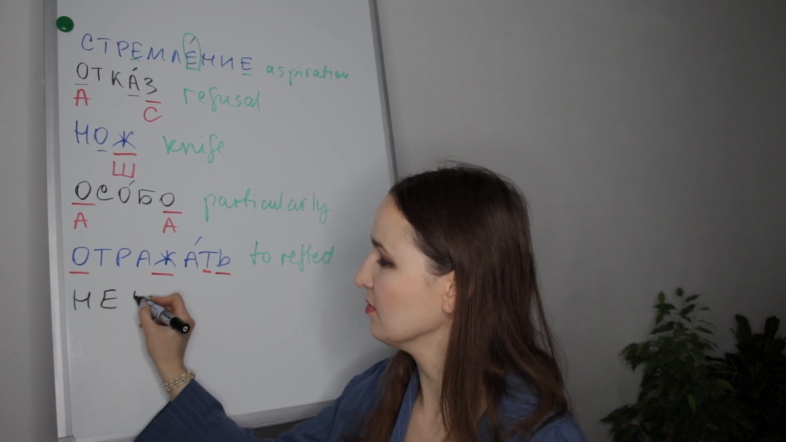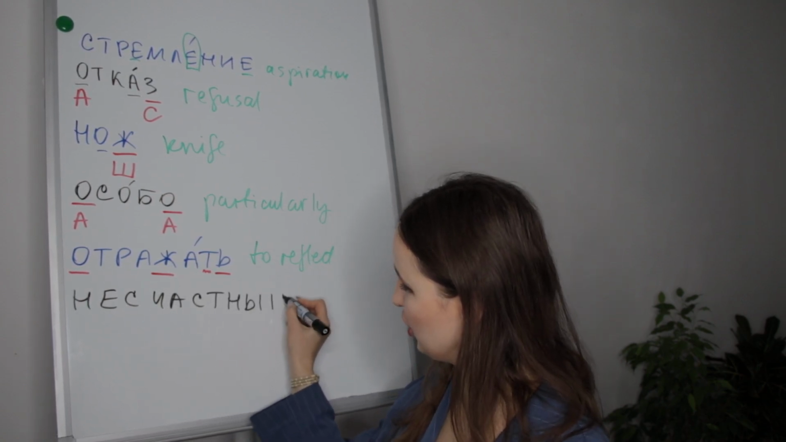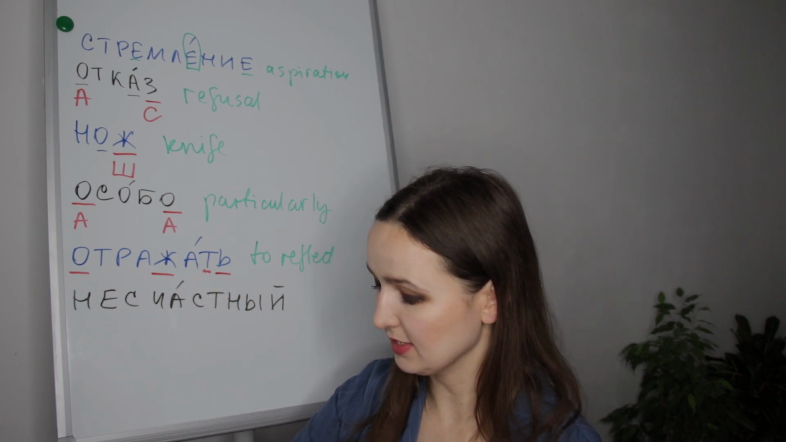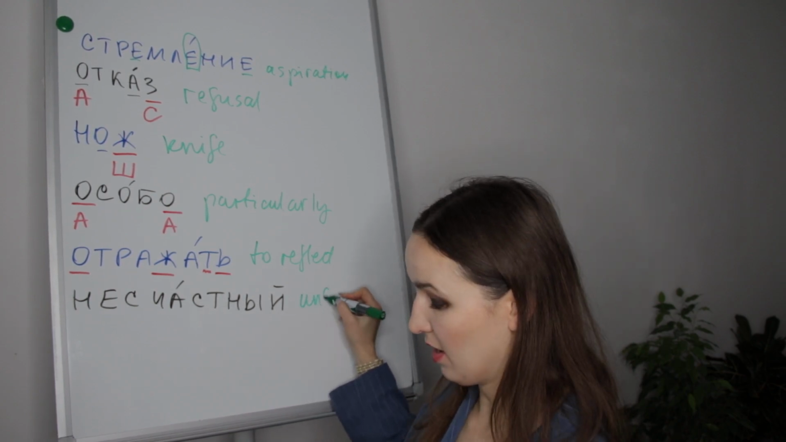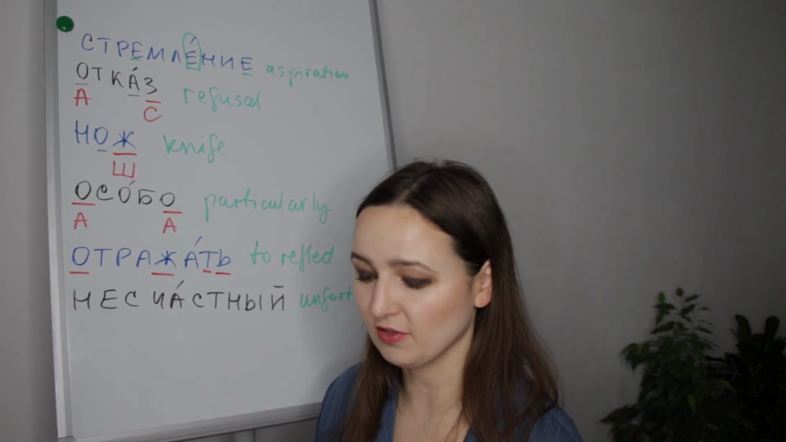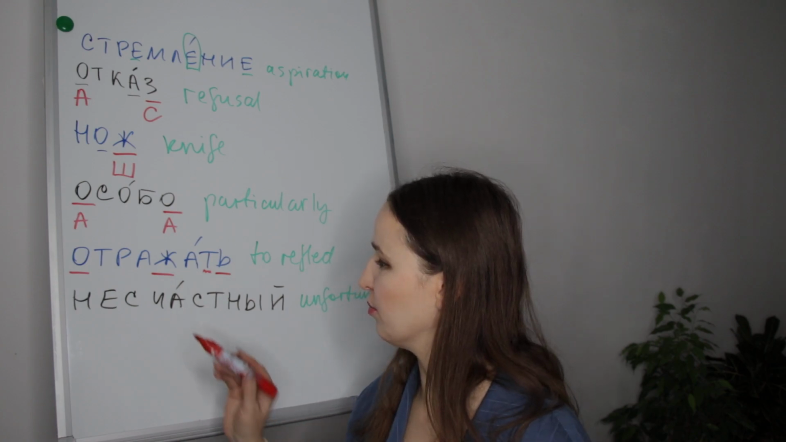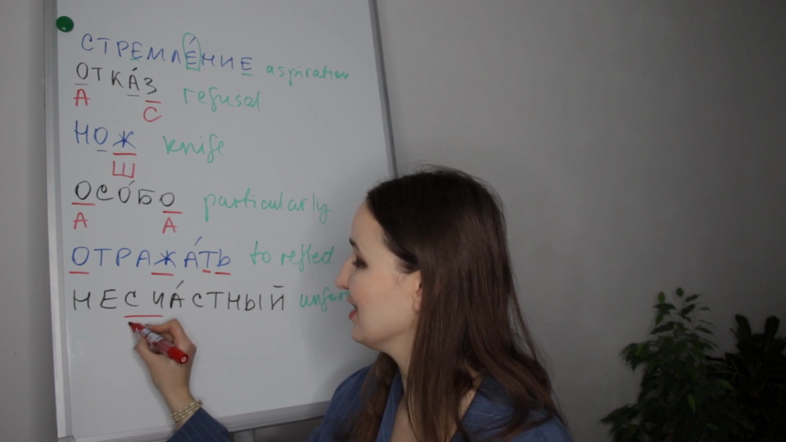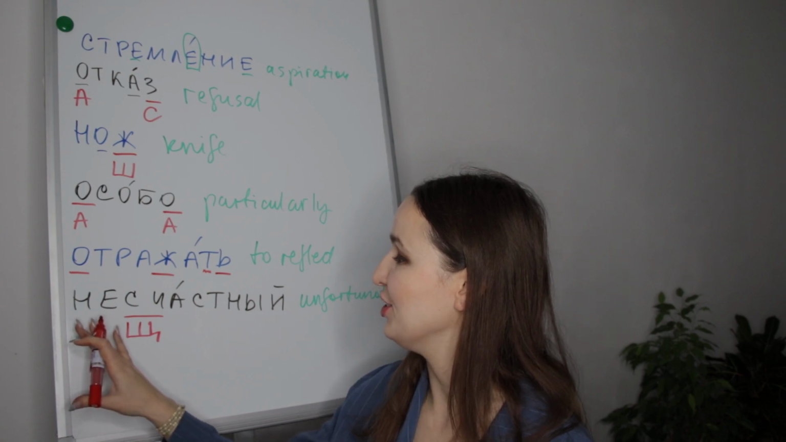Несчастный. Несчастный means unhappy, or unfortunate. Unhappy, unfortunate. Что нужно здесь запомнить? S and cha here will be pronounced as sha. Несчастный, as sha. Just memorize that.